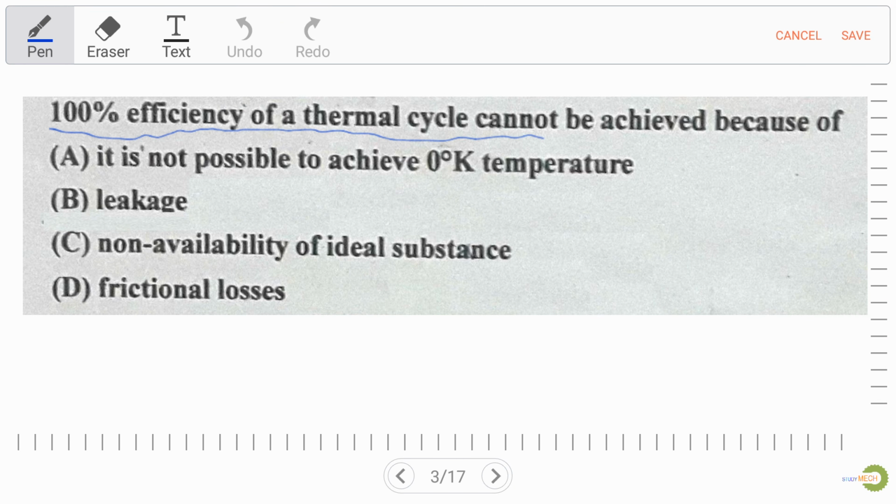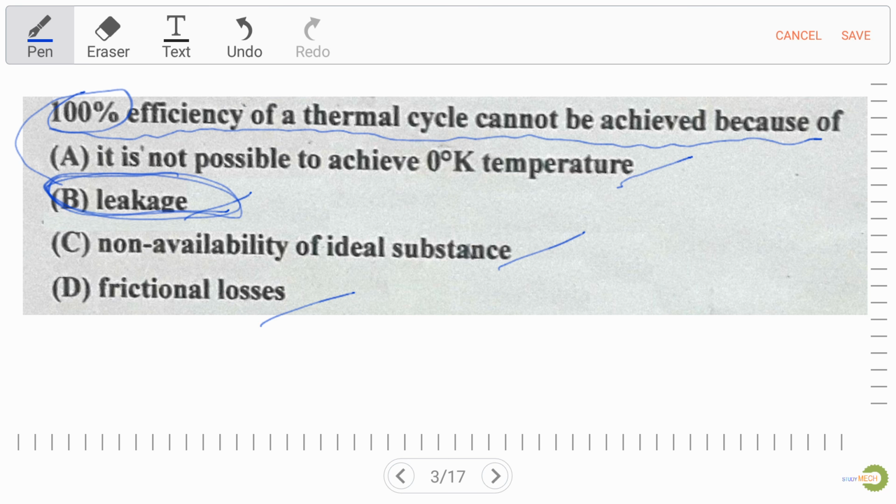100% efficiency of a thermal cycle cannot be achieved because of: option A, it is not possible to achieve 0 degree Kelvin temperature; option B leakage; option C non availability of ideal substance; option D friction losses. The right answer is B, leakage. Due to leakage we cannot achieve 100% efficiency of a thermal cycle power plant.